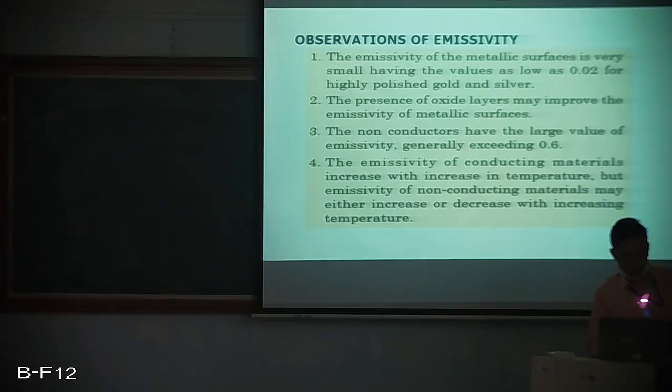The emissivity of conducting materials increases with the increase in temperature, but the emissivity of non-conducting materials may either increase or decrease. It all depends upon the temperature. So these are certain observations of emissivity of conducting and non-conducting materials, and also metallic surfaces.